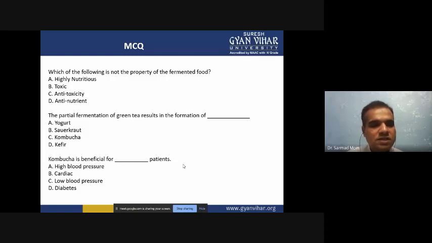Next question: the partial fermentation of green tea results in the formation of option A yogurt, option B sauerkraut, option C kombucha, option D kefir. So again you have to select an option. Then next question: kombucha is beneficial for which patient? Option A high blood pressure, option B cardiac, option C low blood pressure, option D diabetes. So again you have to select the correct answer.